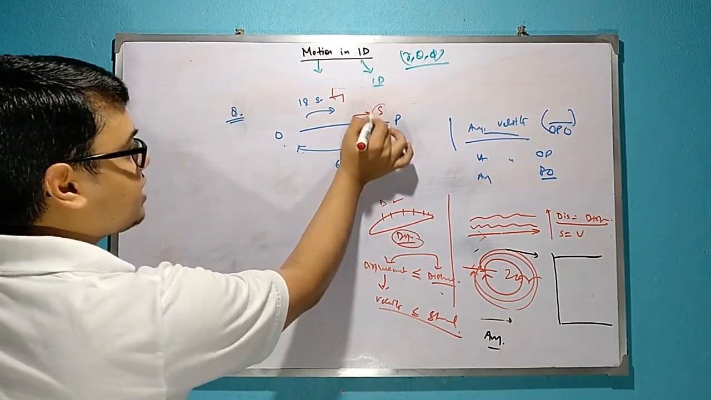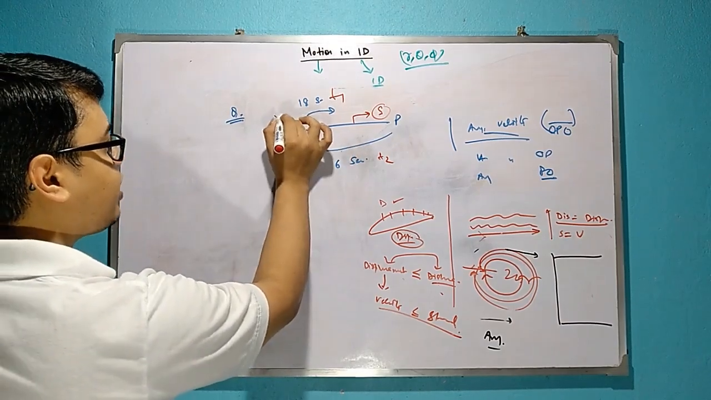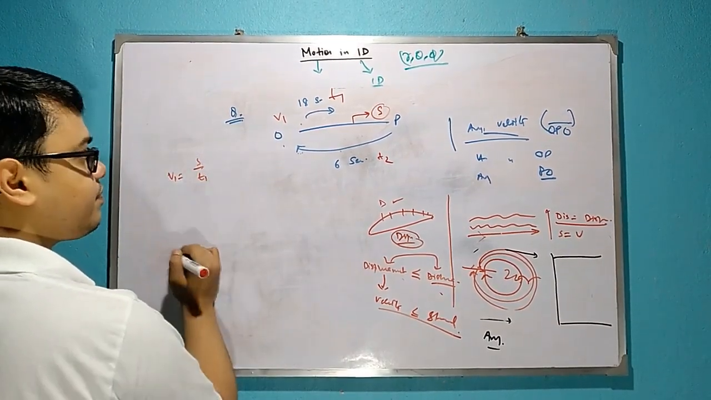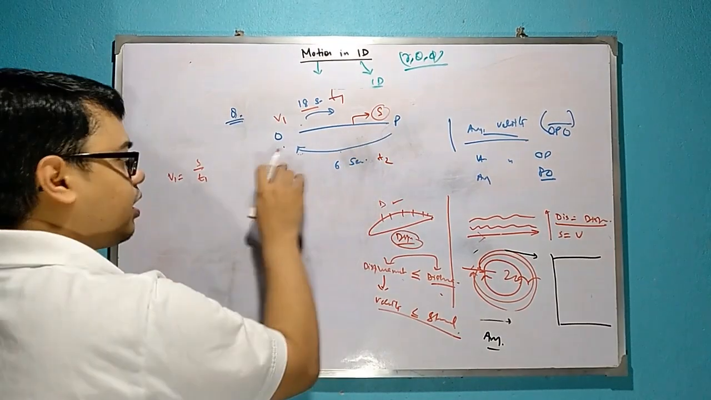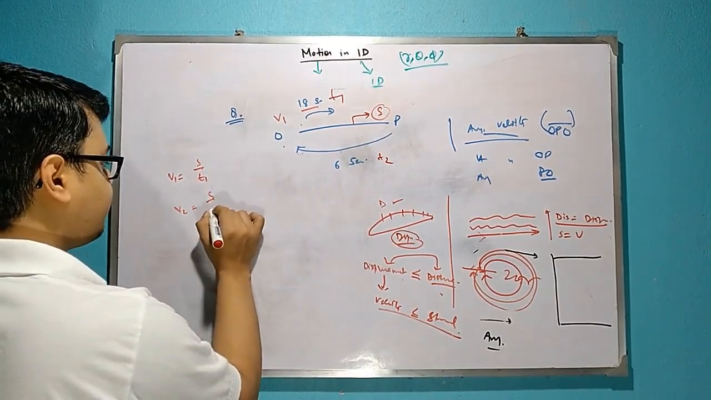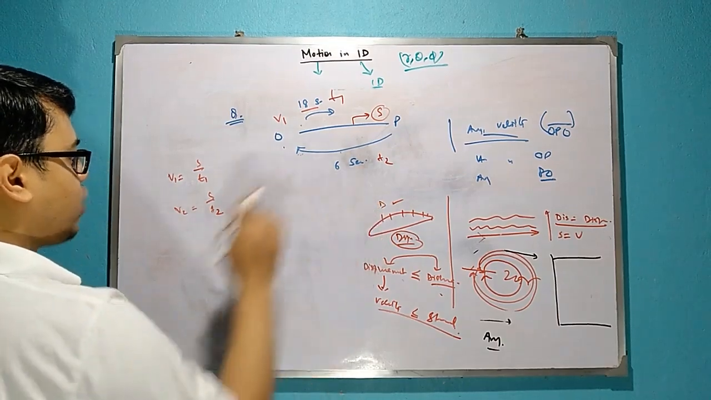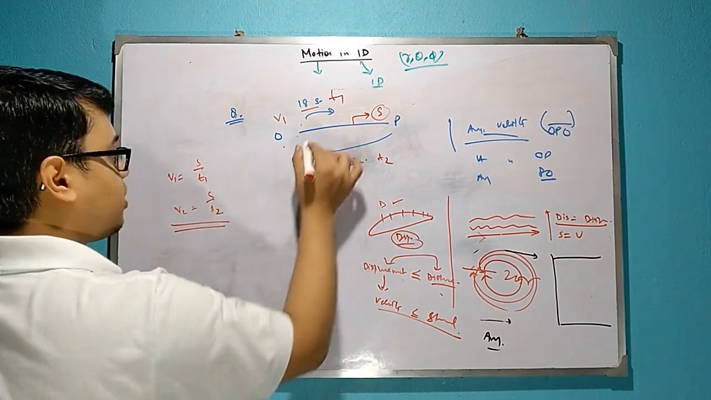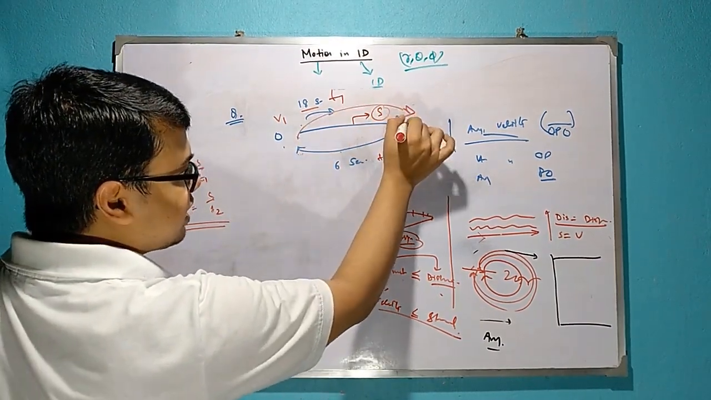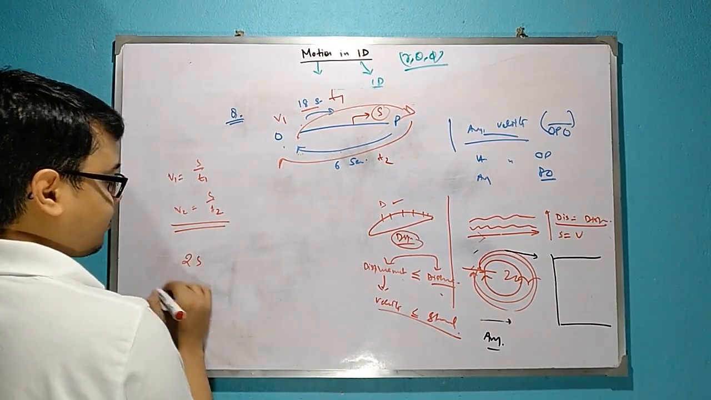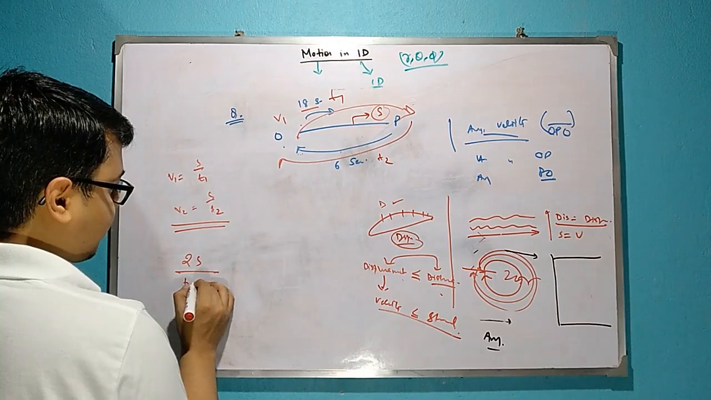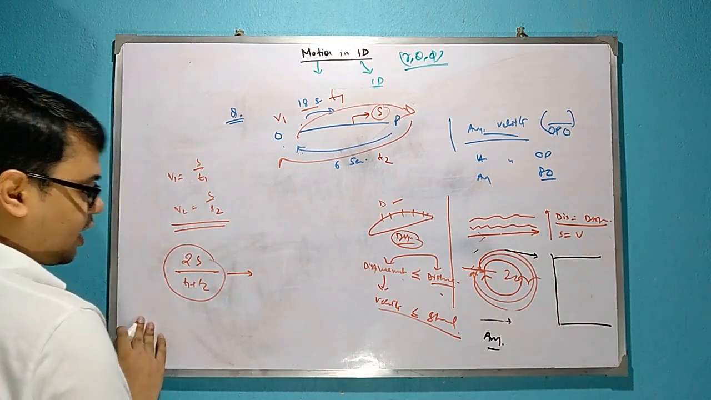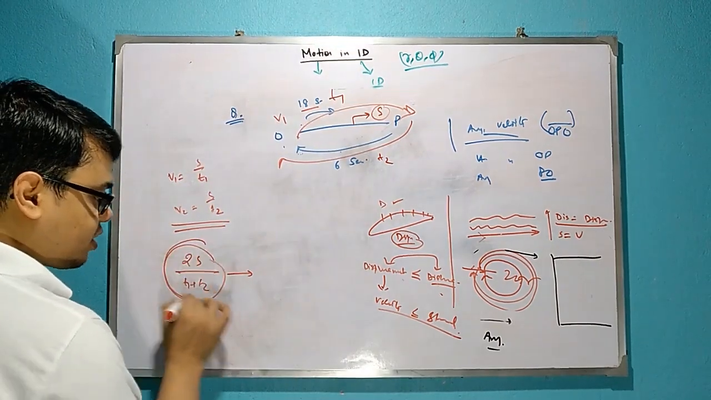So suppose the distance is s. So for this one, velocity was v1. That means velocity v1 is equal to how much? S by t1. T1 is how much? 8. For return path, velocity was how much? S by t2. T2 is how much? 6. So average velocity will be what? Suppose total distance covered is s in this direction and s in this direction. So total distance is 2s and total time is t1 plus t2. So this is the average velocity, for the total course of time.